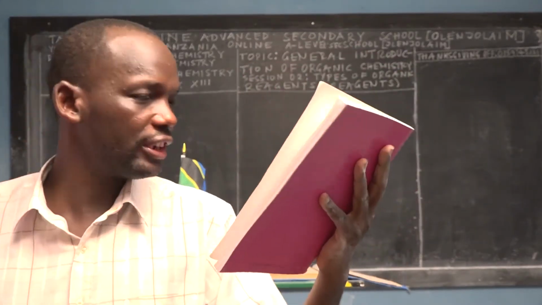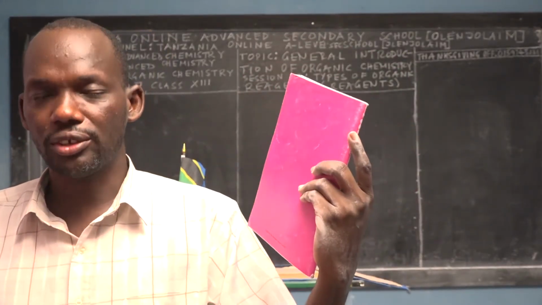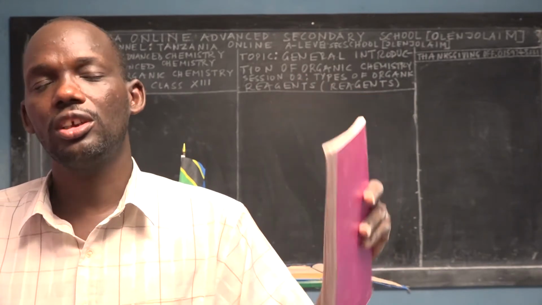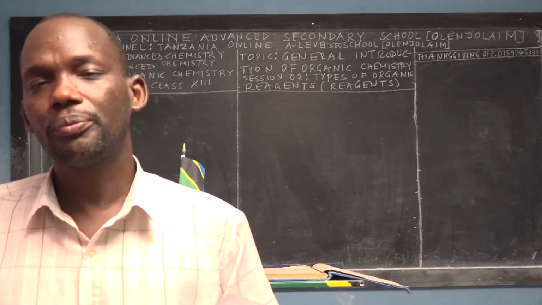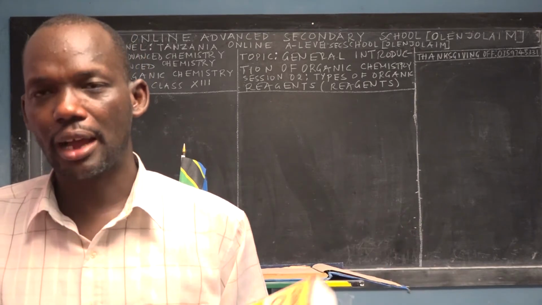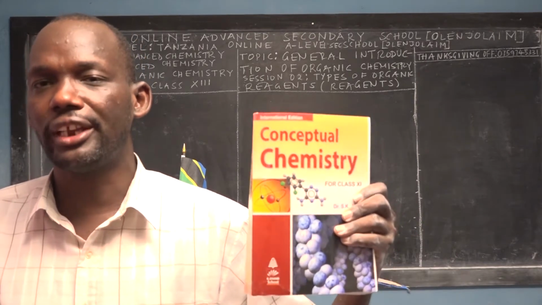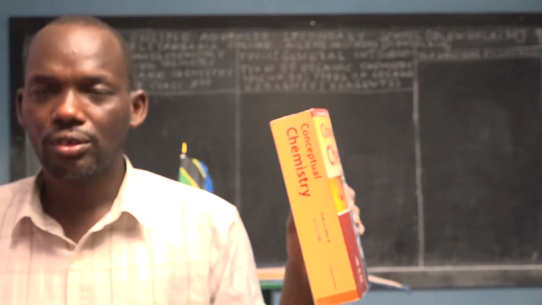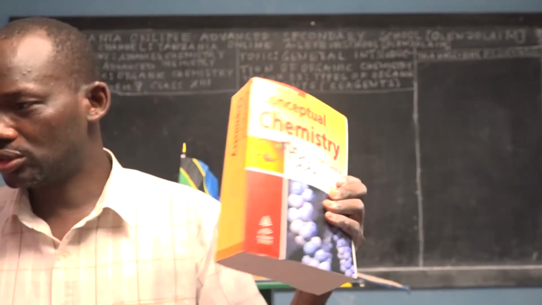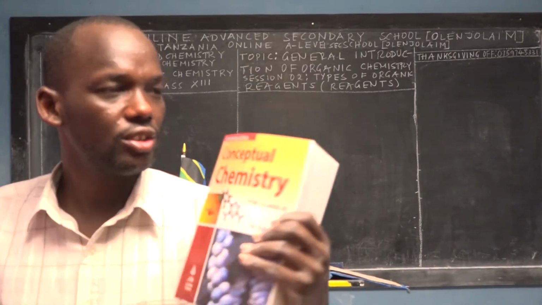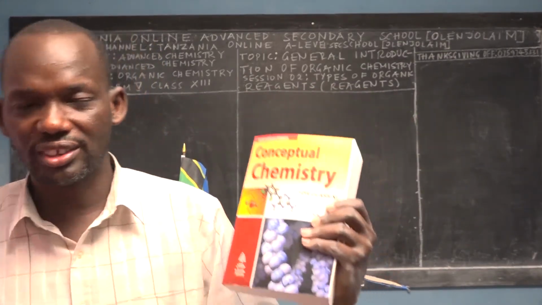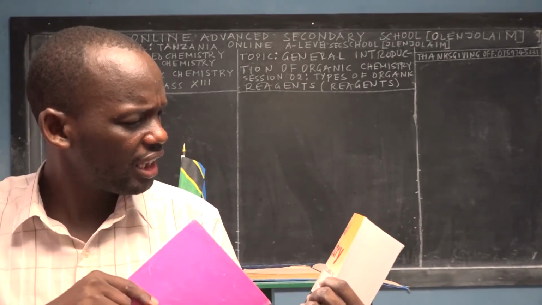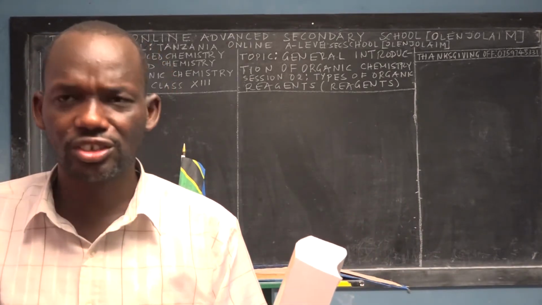In case you don't have this syllabus book, you can go to the description of this video and you'll see how much it costs. We can sell it to you in the United Republic of Tanzania and ship it to any region where you are. Another thing we recommend is that you should have at least 2 to 3 textbooks as reference books, so you may be going through them and checking what's going on. Even sometimes you can open the book and see how they've explained organic reagents, right?